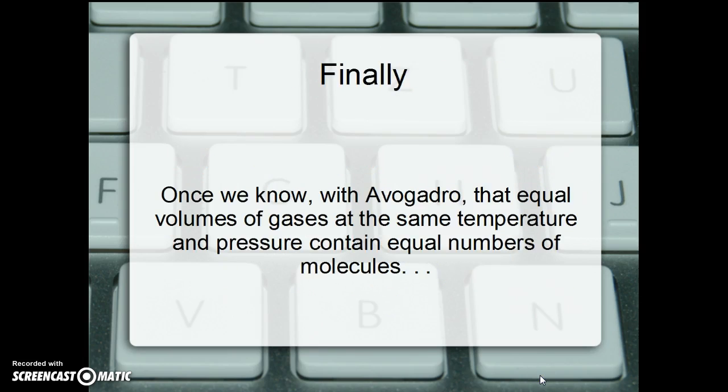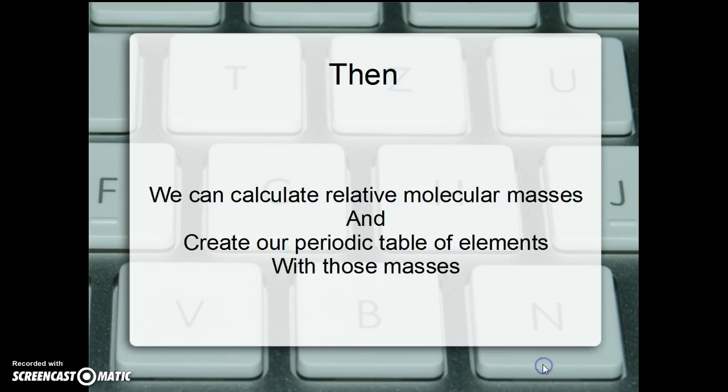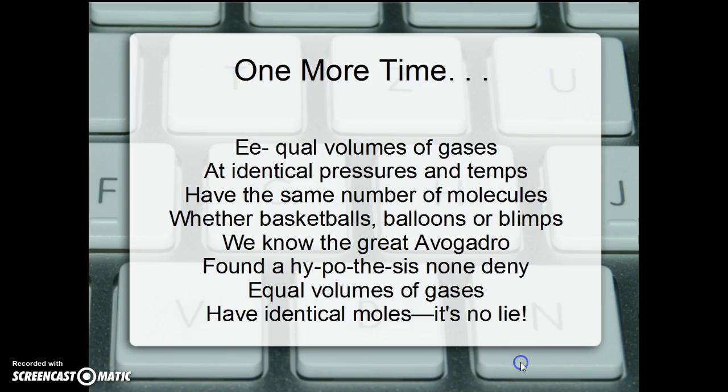And finally, once we know with Avogadro, from the law of combining volumes, that equal volumes of gases at the same temperature and pressure contain equal numbers of molecules, we can calculate relative molecular masses, and we can create our periodic table of elements with those masses. This is how we get the periodic table of elements, the masses in that table. And if you'd like, you're welcome to sing along.